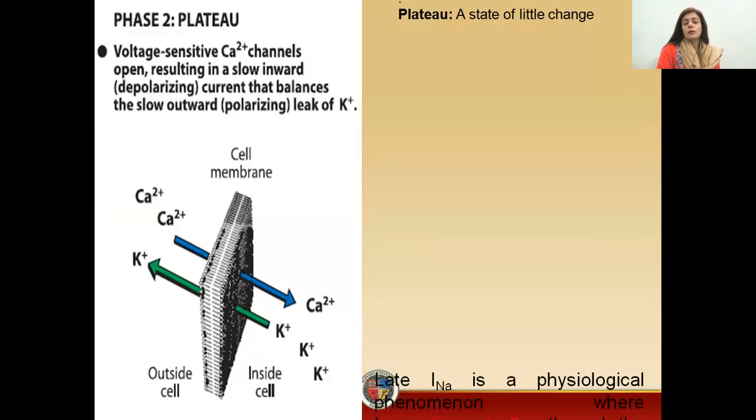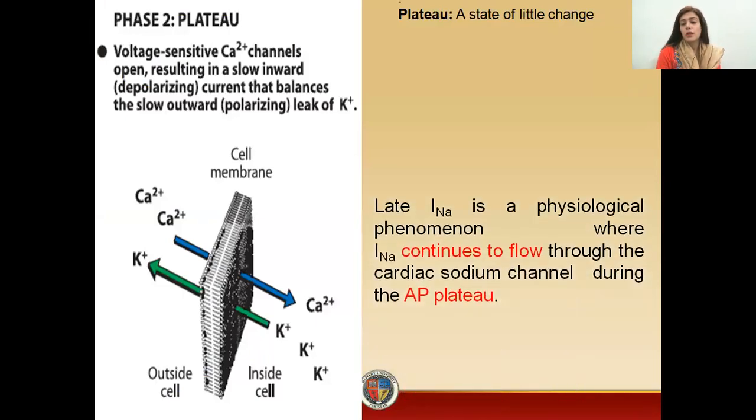Now, where is the late sodium channel functioning? The late sodium channel is functioning at the plateau phase. This is what happens during the phase. During this late sodium current, there is a continuous inward movement of sodium into the cardiac cells during the action potential plateau phase.